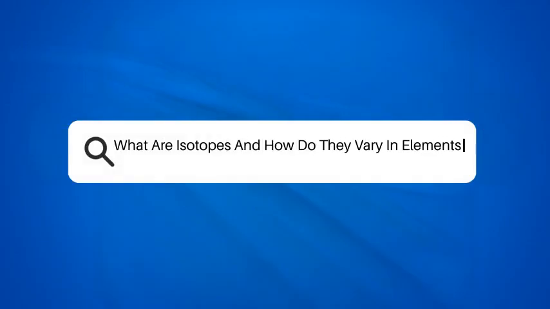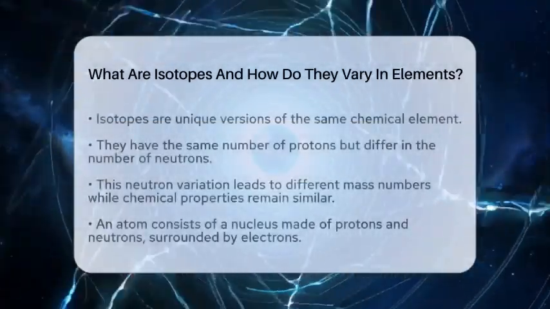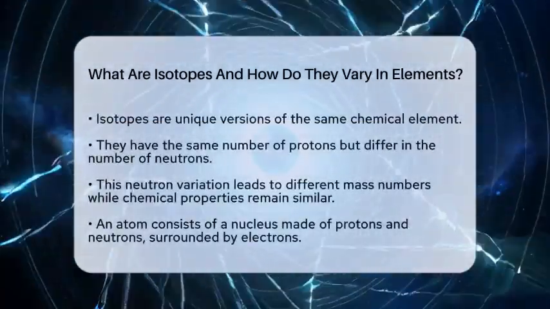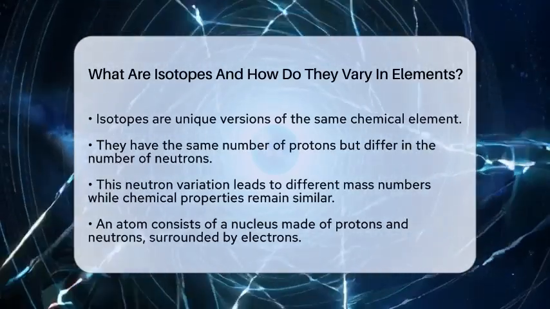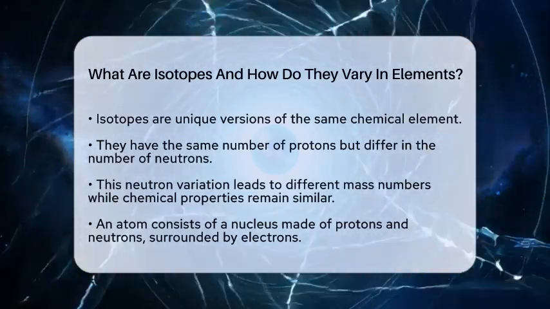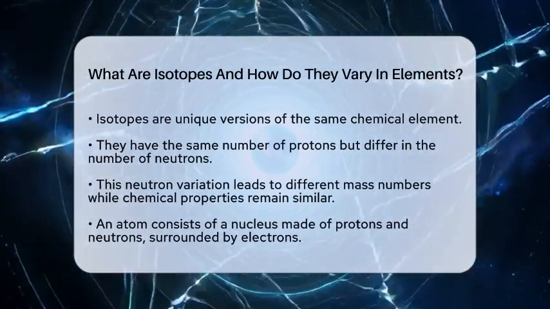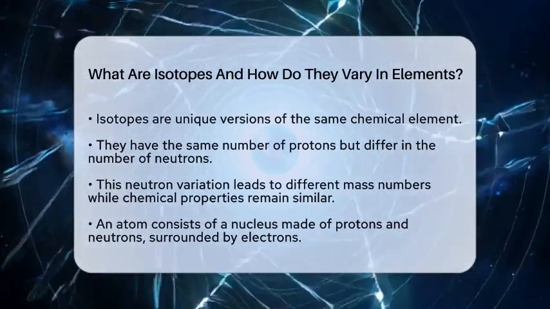What are isotopes, and how do they vary in elements? Have you ever wondered why some elements can exist in different forms? Let's take a closer look at isotopes and how they vary within elements. Isotopes are unique versions of the same chemical element.